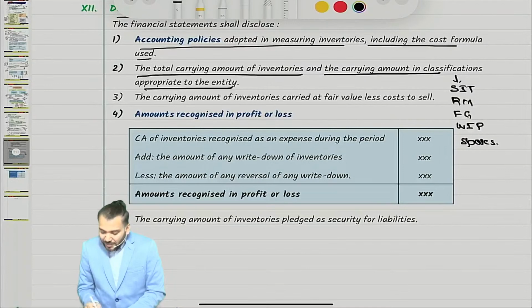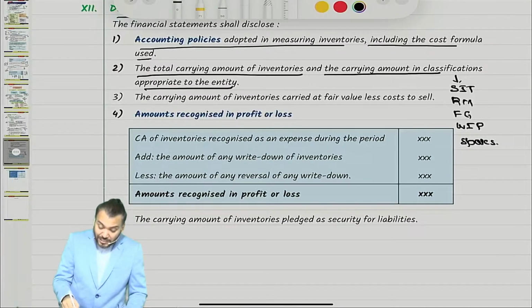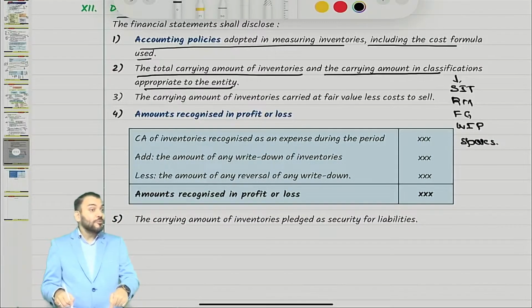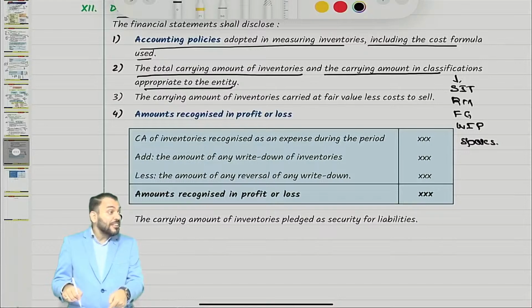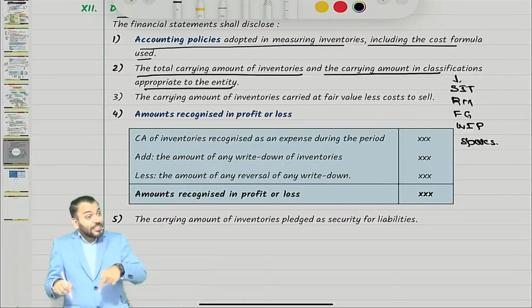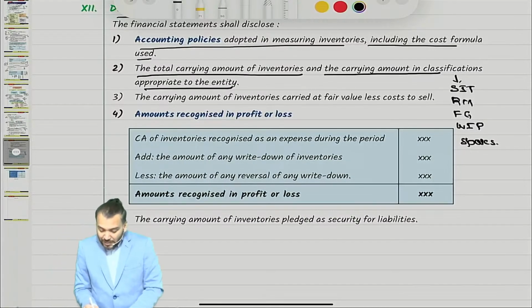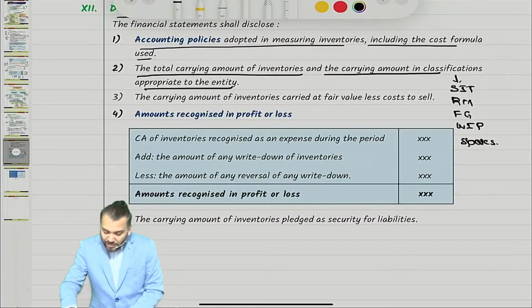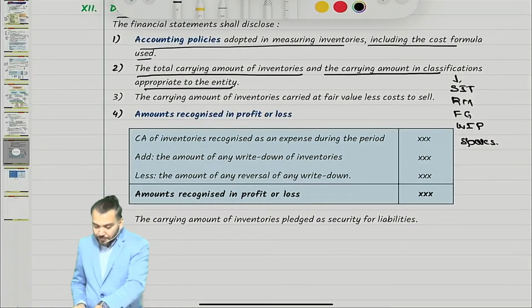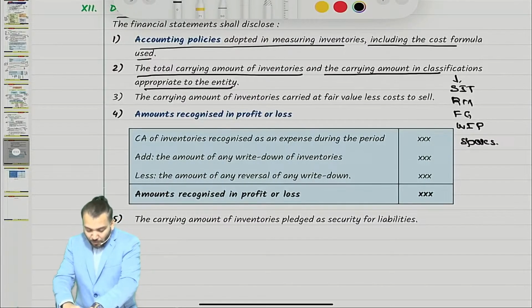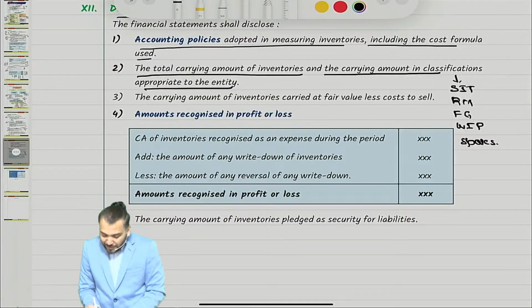The carrying amount of inventory which is carried at fair value less cost to sell. Which inventory is carried at fair value less cost to sell? Commodity broker-traders. For them the disclosure is as per Ind AS 2, correct? Then the amount recognized in P&L. Now you will understand this point: the amount recognized in P&L is nothing but the carrying amount of inventory.